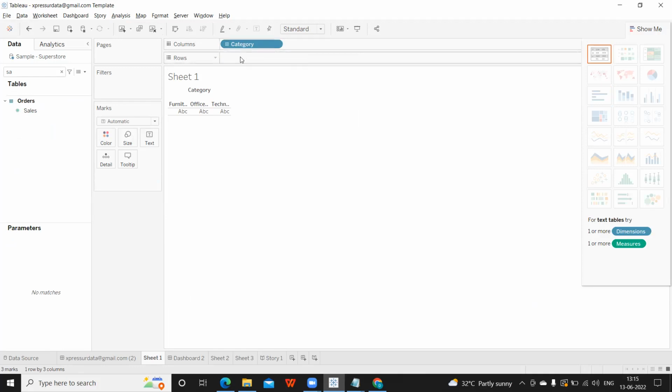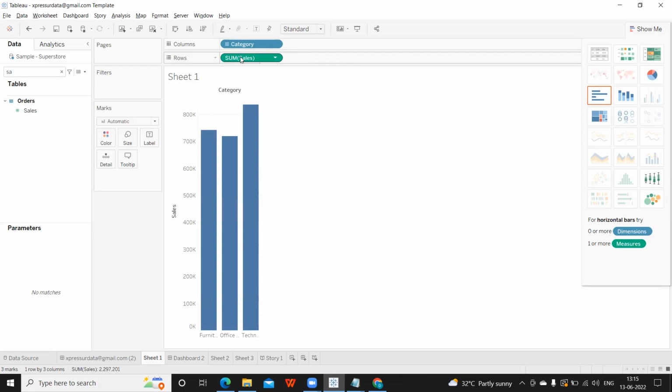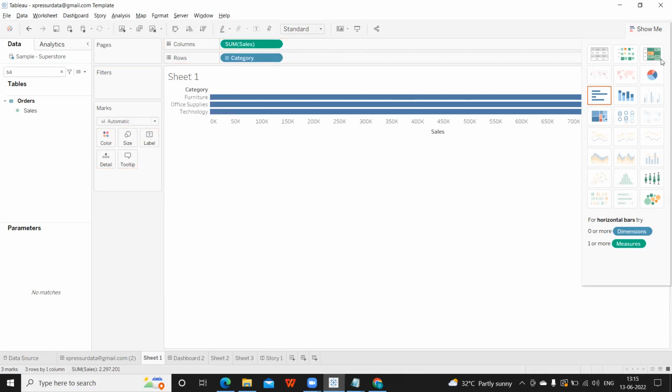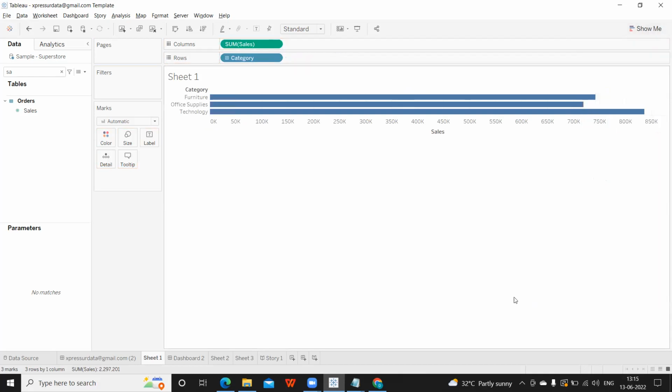So category is coming the same. If I come here and type sales and press enter, I can move it wherever I want, based on my need, and I can create my visualization. So here we have an option with four options. We have standard, fit width.